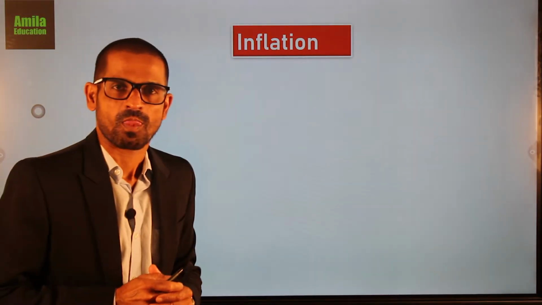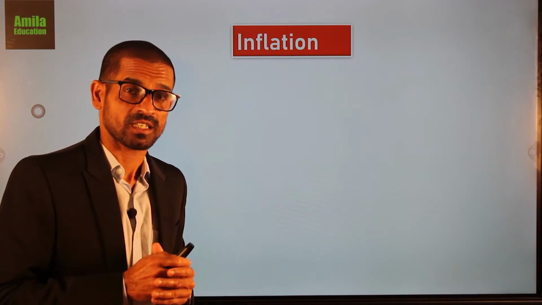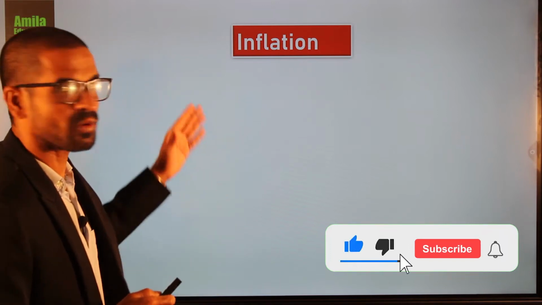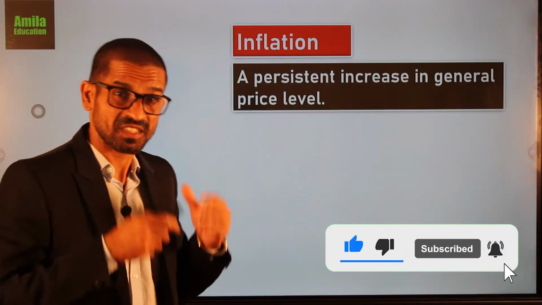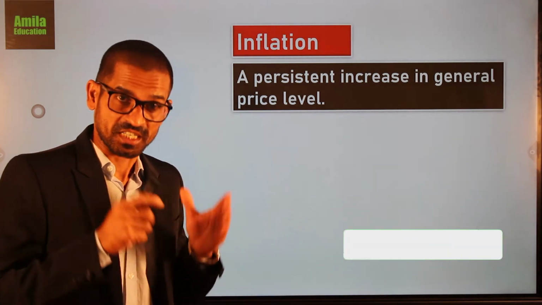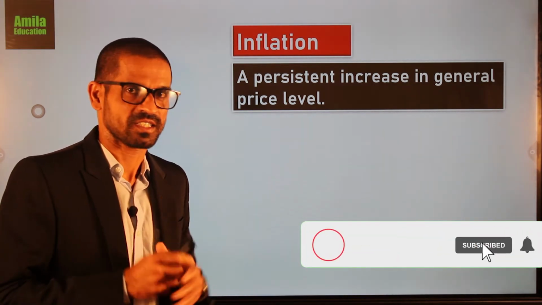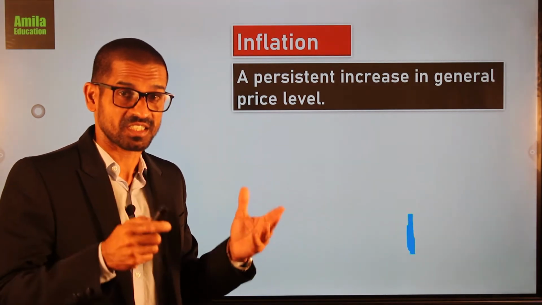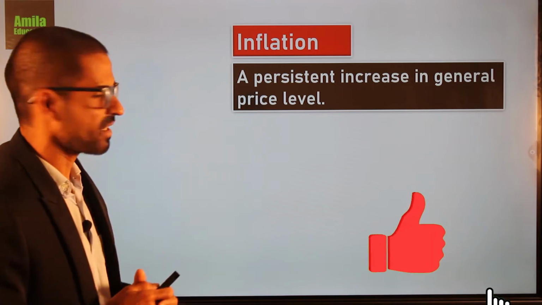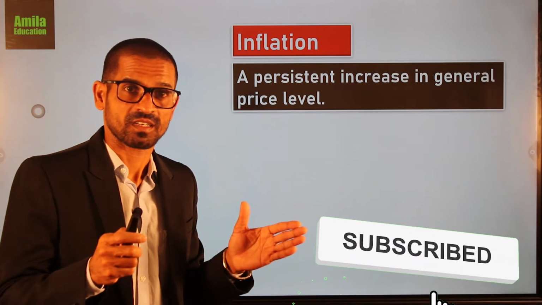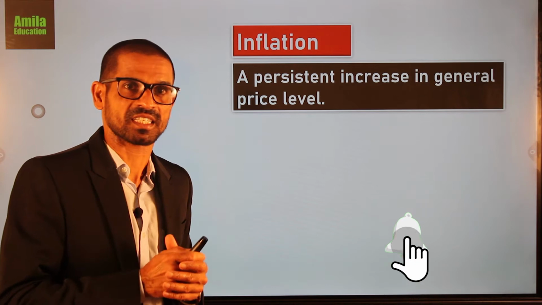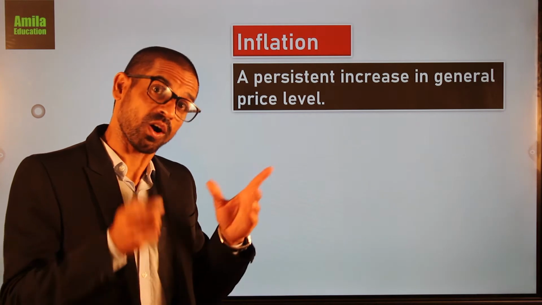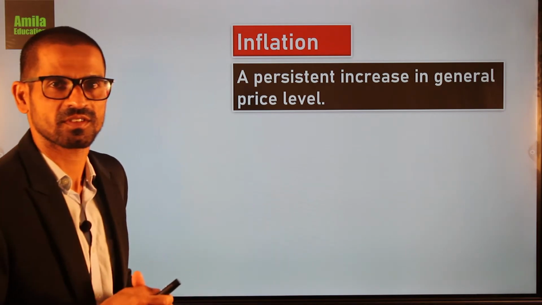Inflation. What do you mean by inflation? Inflation is the persistent increase in general price level over the years. A persistent increase, a continuous increase. It is not a temporary situation. Inflation is the persistent increase in the general price level. General price level is an indicator of the relative change in price of all goods and services.